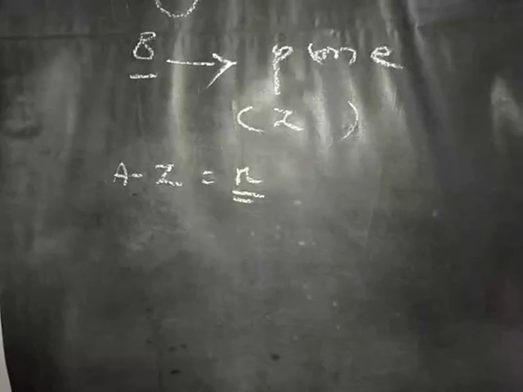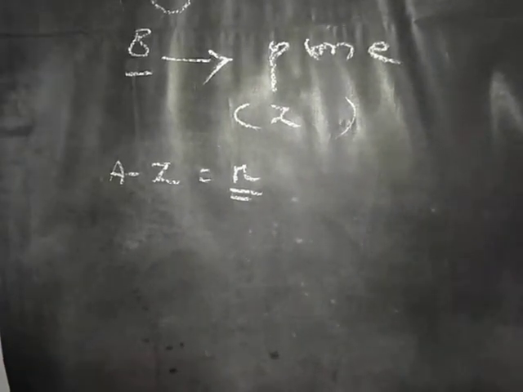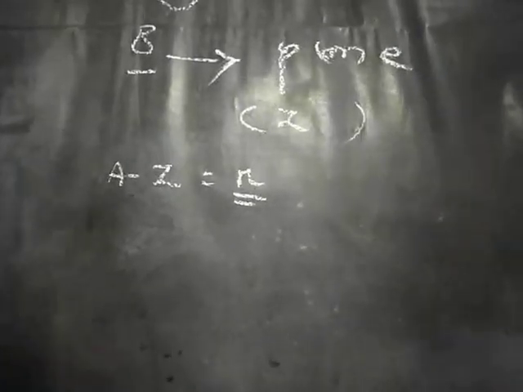Today we are going to start a new topic: relative atomic mass. We already know what is meant by atomic mass: the total number of protons plus neutrons present in an atom of an element is known as atomic mass.